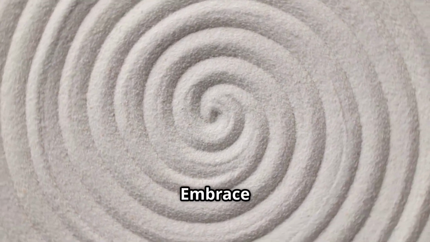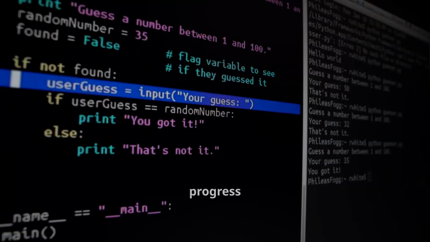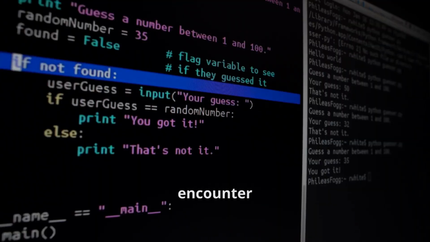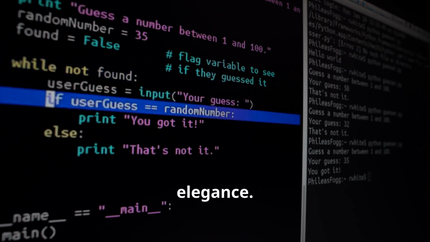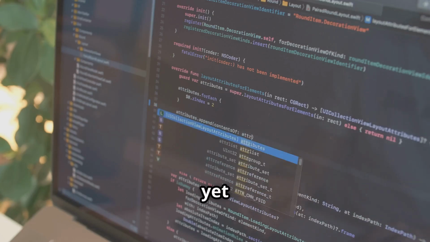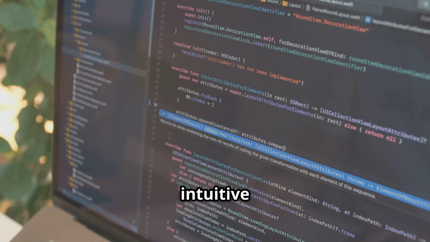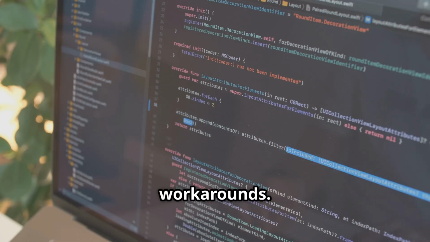Section 4. Embrace the Pythonic Way. As you progress in your Python journey, you'll encounter the concept of Pythonic code, code that not only works, but also adheres to Python's philosophy of readability, simplicity, and elegance. Pythonic code is concise yet expressive, favoring clear and intuitive solutions over convoluted workarounds.